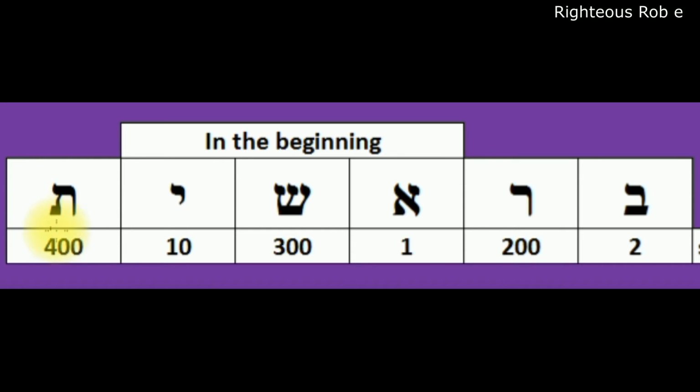The Tav is the cross, but it's also the signature, the X, because when men used to sign this way, it was their signature. It's also the signature of God, the plan from the beginning of the Father and the Son to die, to pay our sin debts in full upon a cross. It was his plan from the beginning. The very first word of the Bible, Bereshit.